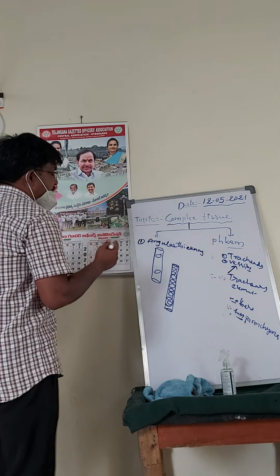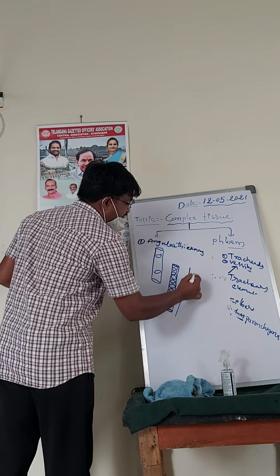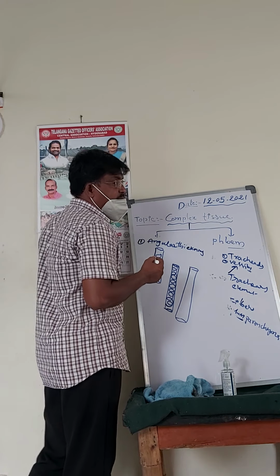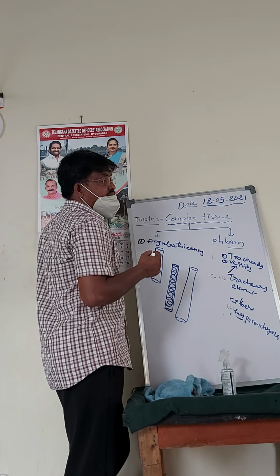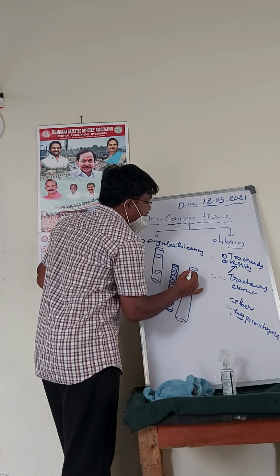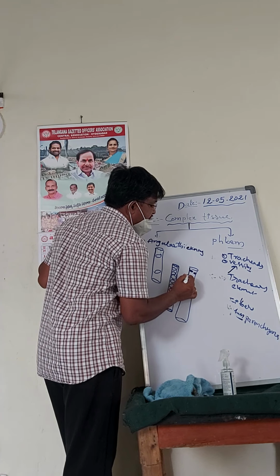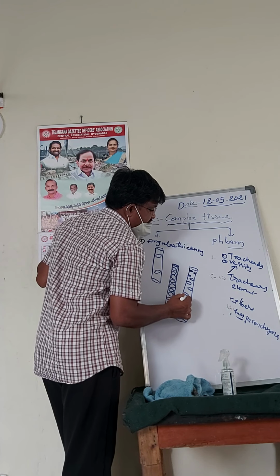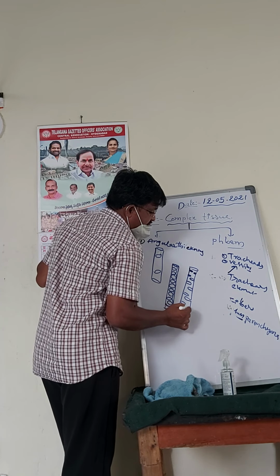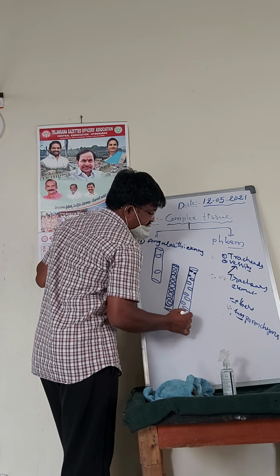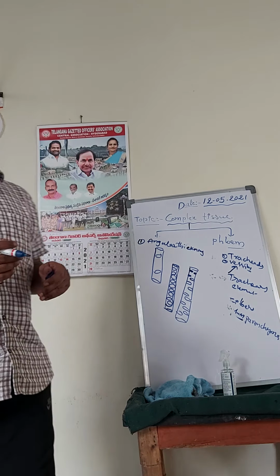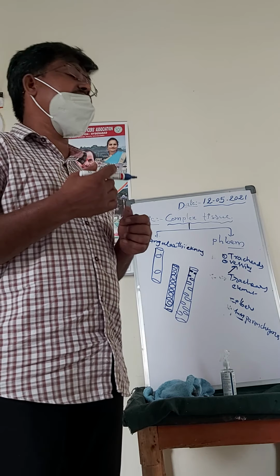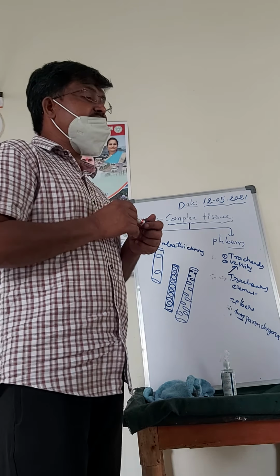For example, in a vessel, the secondary wall material is deposited on the primary wall in a scalariform manner, in a ladder-shaped structure.